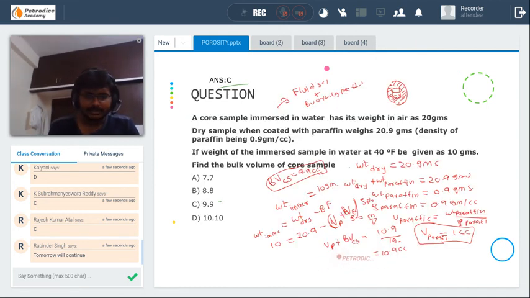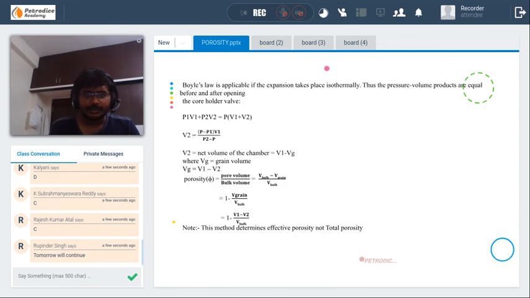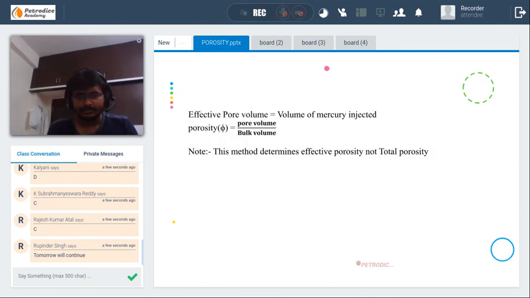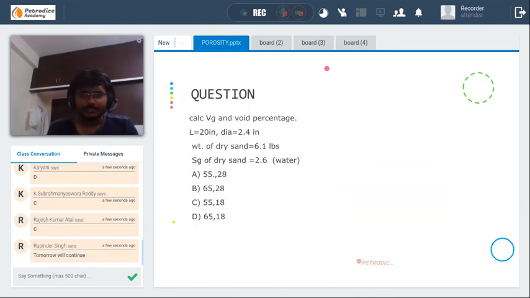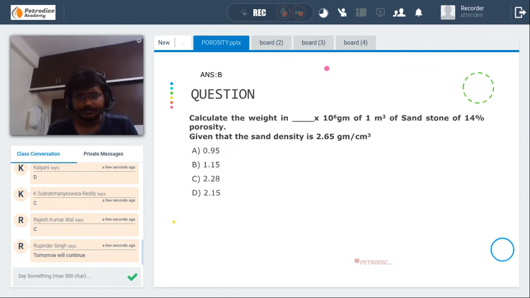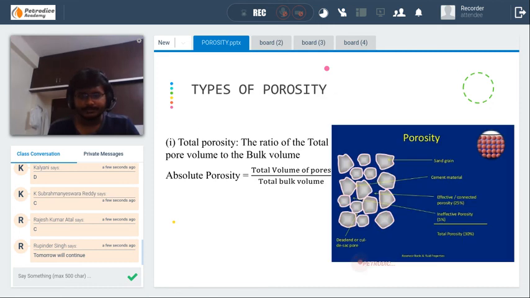Remember the 30th slide? Tomorrow you have to make me remember the 30th slide. And what you have to do tomorrow, I'll just give a small assignment. I thought we could complete this whole porosity topic today.